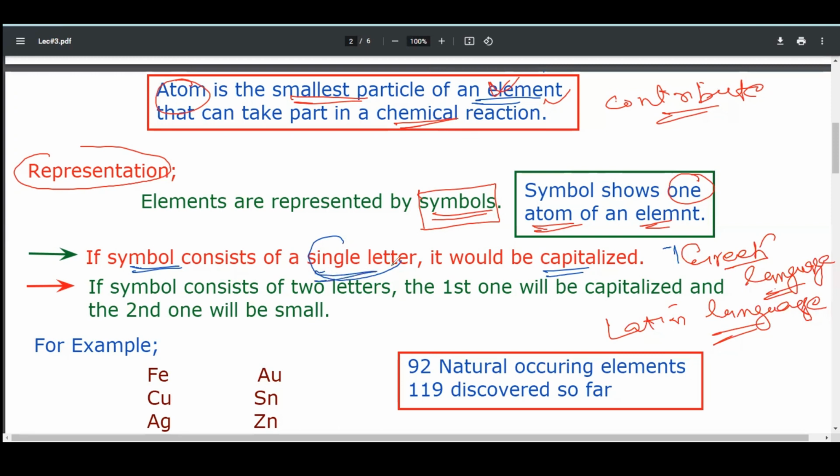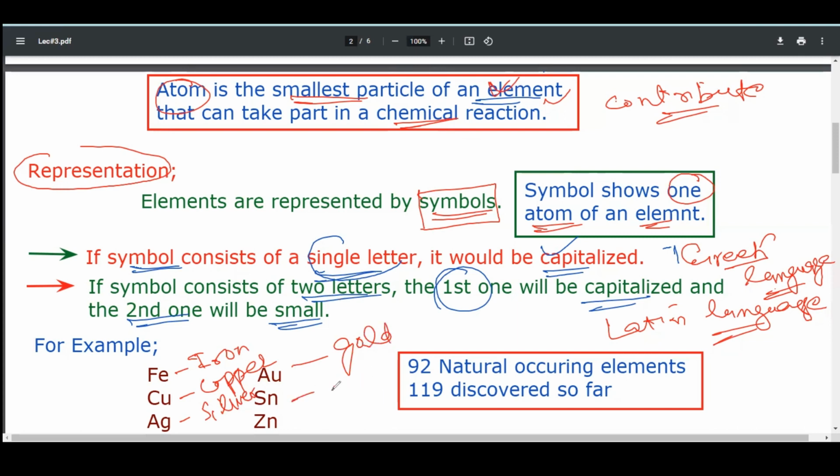If a symbol consists of a single letter, it is capitalized. If a symbol consists of two letters, the first letter is capitalized and the second letter is small. For example, here you can see the symbol of iron. This is the symbol of copper. This is the symbol of silver. This is the symbol of gold. This is the symbol of tin, and this is the symbol of zinc.